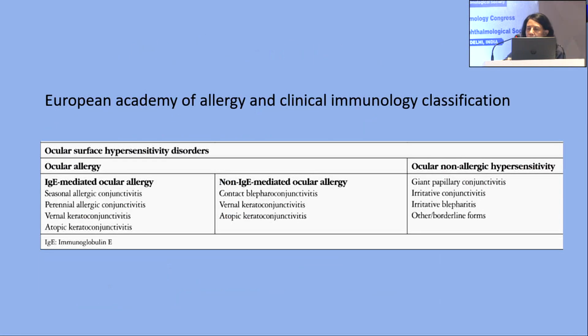There is another classification which has been proposed by the European Academy of Allergy and Clinical Immunology. You can all go through that, but mainly in this classification, one is IgE mediated ocular allergy, one is non-IgE mediated ocular allergy, and another is ocular non-allergic hypersensitivity. They have classified it in that way, and VKC comes in both subgroups.